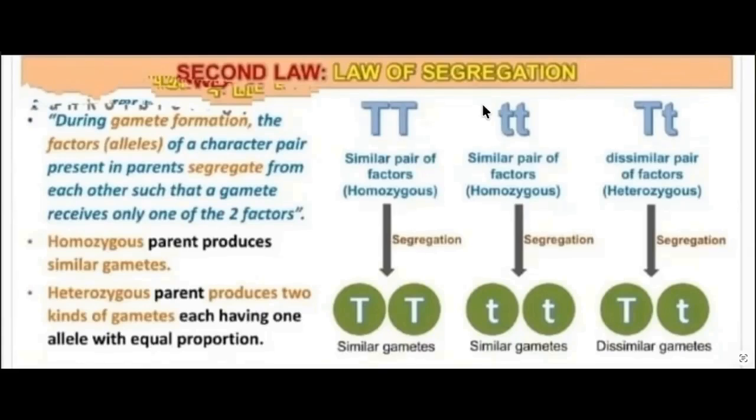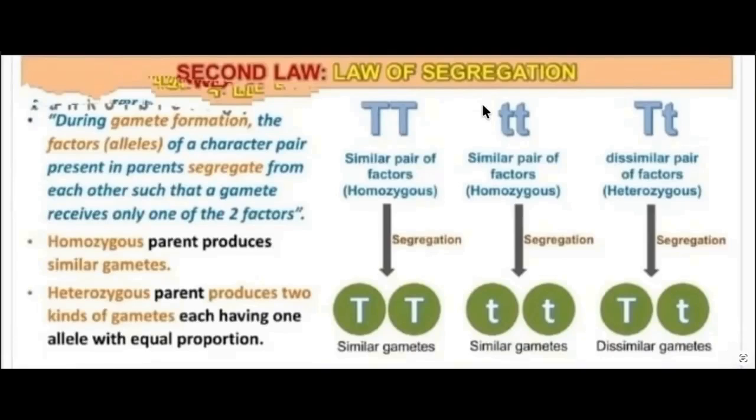As you know very well about meiosis, during meiosis, at the time of anaphase 1 stage, the chromosome number becomes half. So that is the same thing. If you have a clear concept of meiosis, then you can understand the law of segregation. So the law of segregation is a universal law.